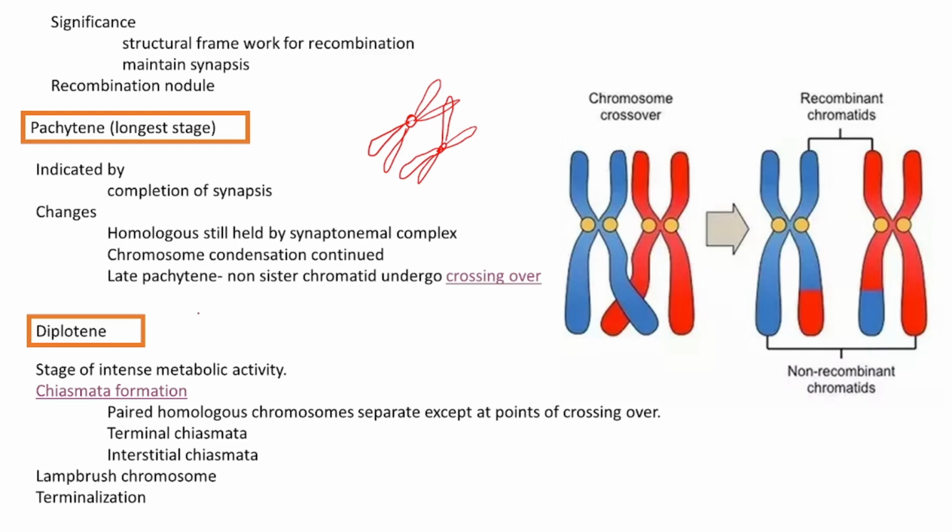And during this diplotene stage, these two chromosomes separate from each other except at the point of crossing over. That point where the two chromosomes meet and touch each other is called the chiasma. Is it clear? Okay, I will show its image.